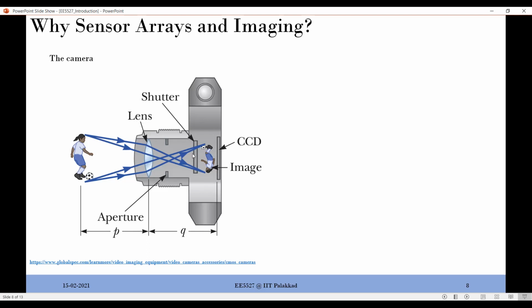And then we do have a shutter. This shutter's role is actually to control the duration of the light, right? If there is no shutter, let's say, what happens is the light will always fall on the CCD.